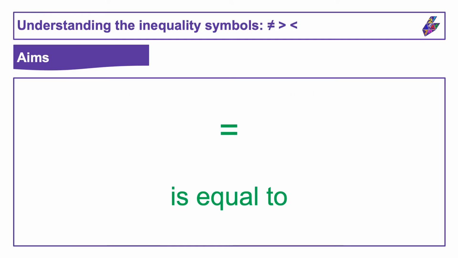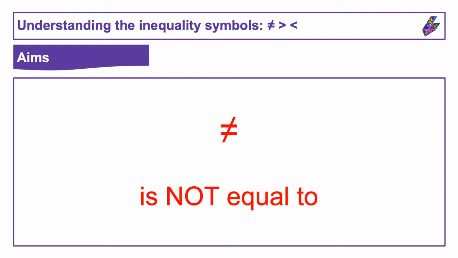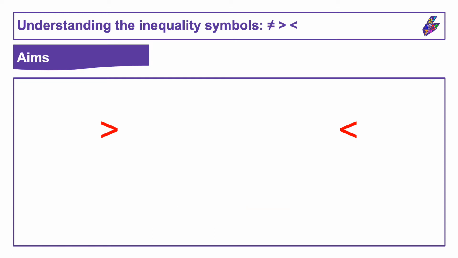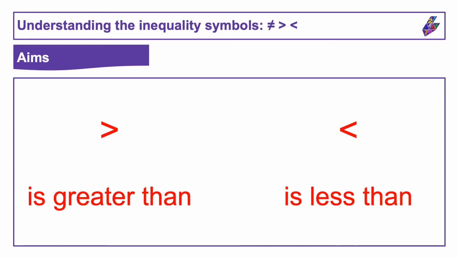In previous videos we've looked at this symbol here, which means is equal to. We've also explored the meaning of this symbol here, which means is not equal to. In this video we're going to explore these two symbols. The symbol on the left means is greater than, and the symbol on the right means is less than.